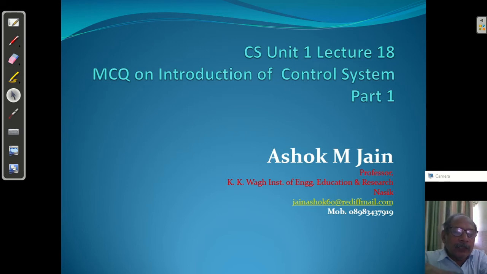In the first unit, the introduction to what a control system is, I have covered. Then how to find the transfer function of a given circuit by using the block diagram reduction technique. Then I took Mason's gain formula and signal flow graph to find the transfer function, and I have covered mechanical electrical analogy. So approximately 17 lectures I have discussed earlier.